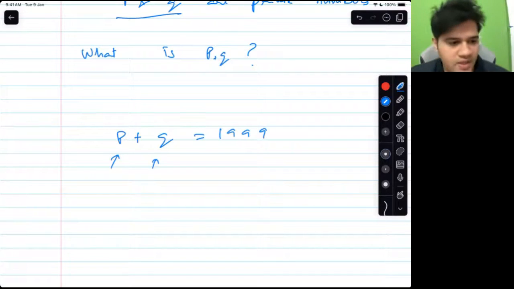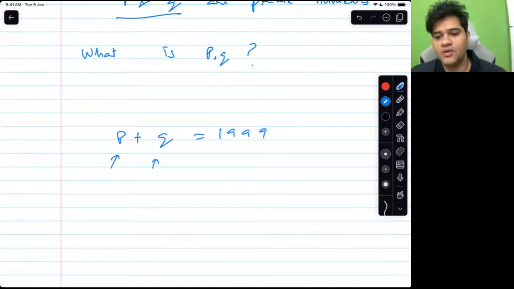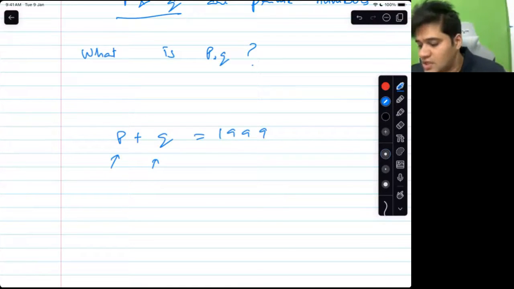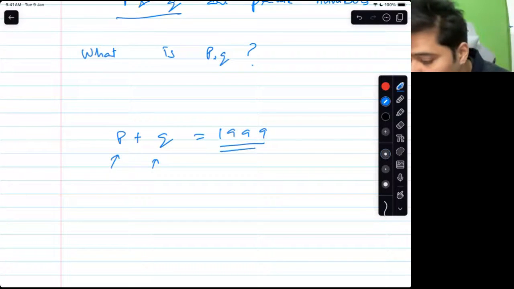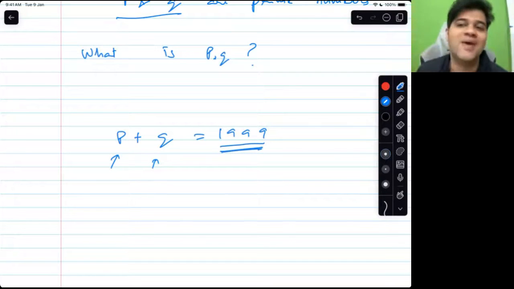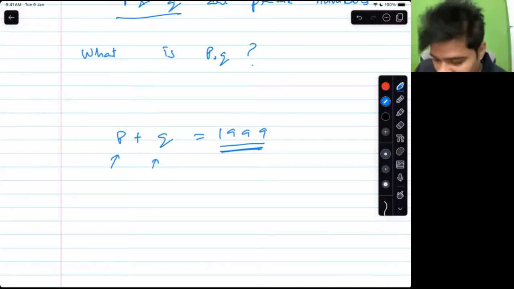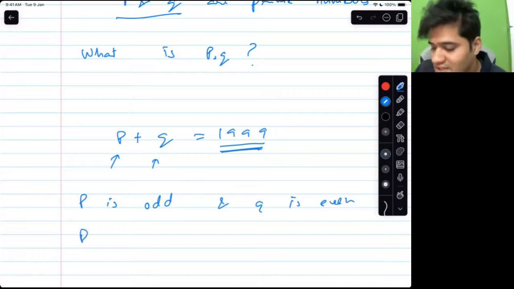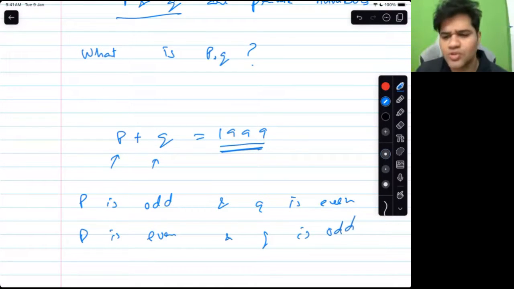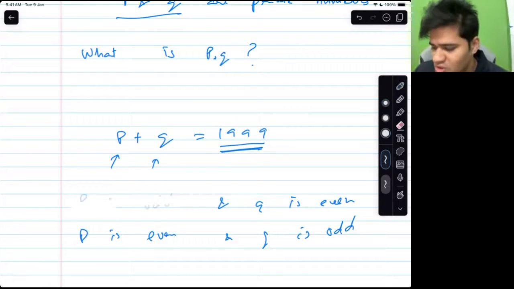Alright. Now I think it's my time to solve it. Correct answer, Sakshi. See, P and Q, the sum is 1999. They are prime. But this number is odd, which implies one of them has to be odd. So either P is odd and Q is even, or P is even and Q is odd. Regardless, we know that one of them is odd.